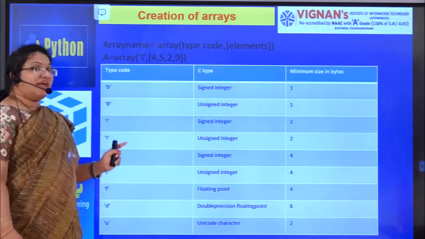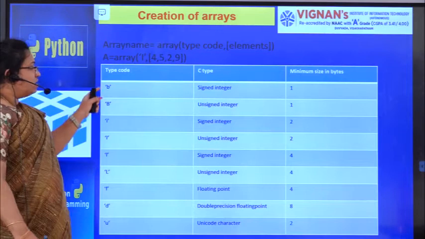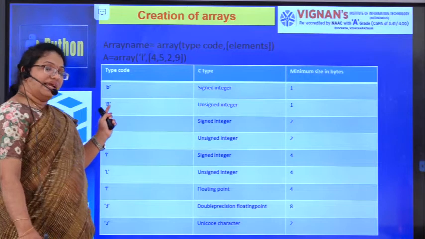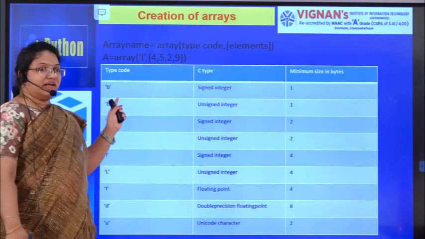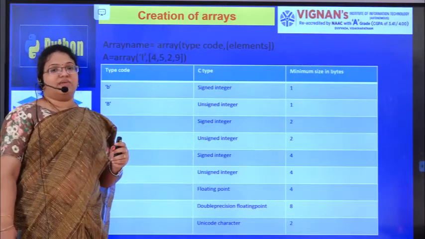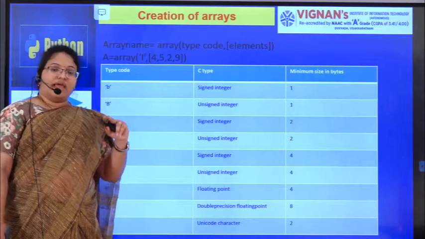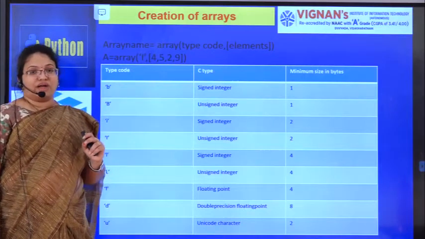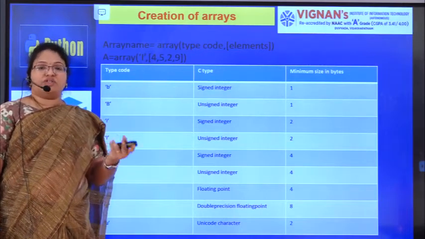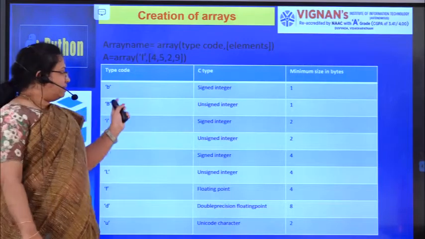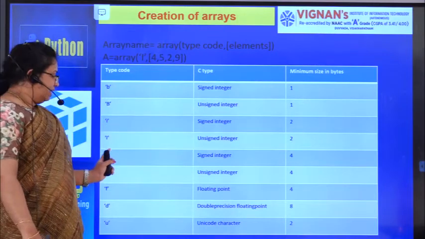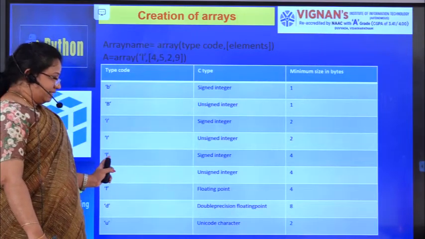Now let us see what are the various type codes that are available first. So here you are having type codes like b and capital B, which are representing integers. Small b is representing signed value and capital B is representing unsigned value. Now what do signed and unsigned mean? Signed means you are going to represent negative as well as positive values. Unsigned, there is no sign. Which values are not having any sign? Positive values won't have any sign. So unsigned values and signed values, and here signed integer and unsigned integer.